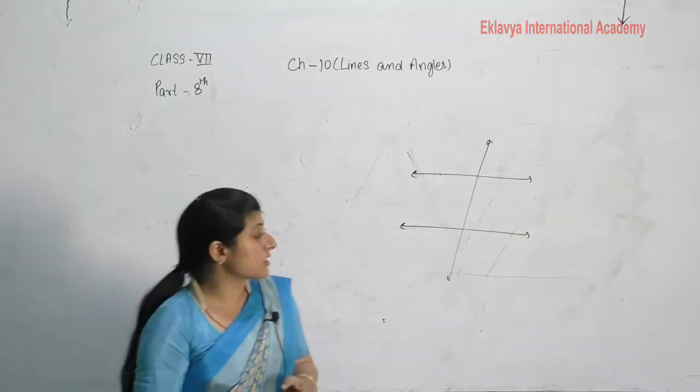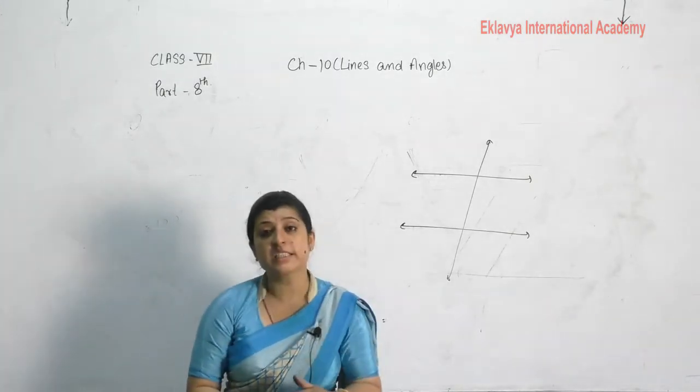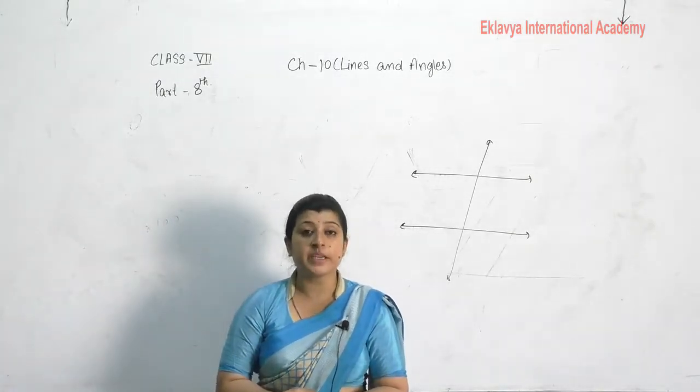Now we will use the converse statement of it. What is the meaning of this?